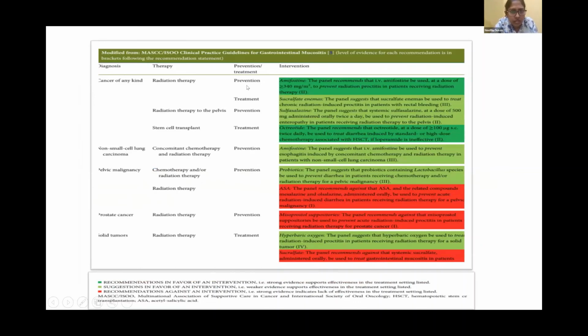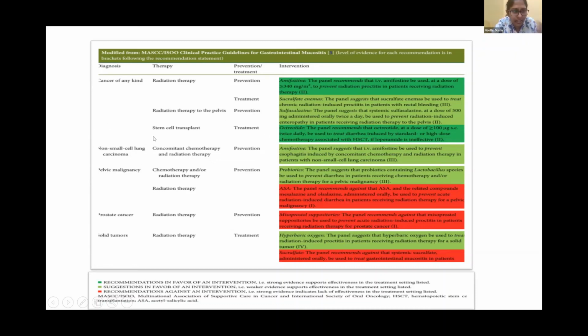And these are guidelines modified from MASCC. So here we can see cancer of any kind, while stem cell transplant therapy as a treatment modality, octreotide can be used. The panel recommends that octreotide at a dose of more than 100 micrograms subcutaneously twice daily may be used to treat diarrhea induced by standard or high dose chemotherapy associated with hematopoietic stem cell transplant if loperamide is ineffective. So an initial loperamide trial can be done, and if it is ineffective, especially in case of diarrhea in hematopoietic stem cell transplant patients, octreotide can be employed.